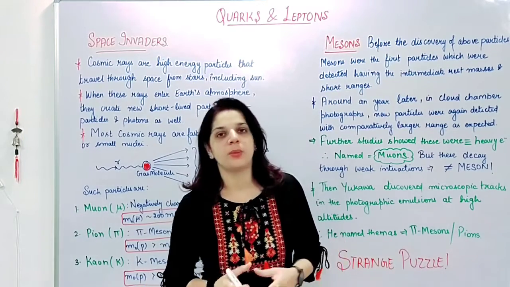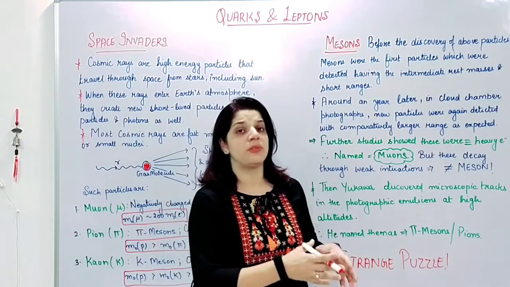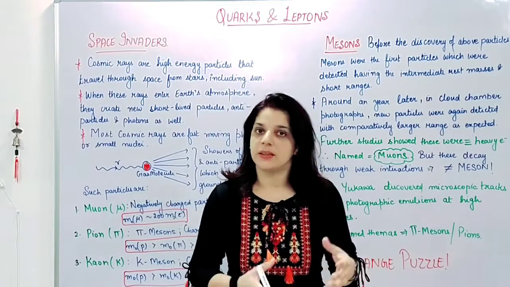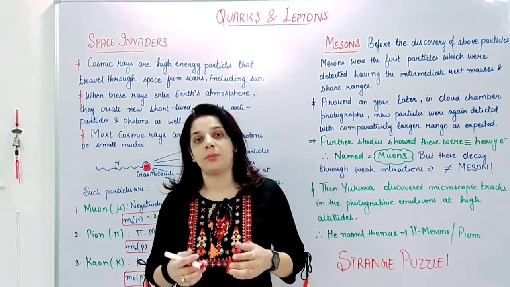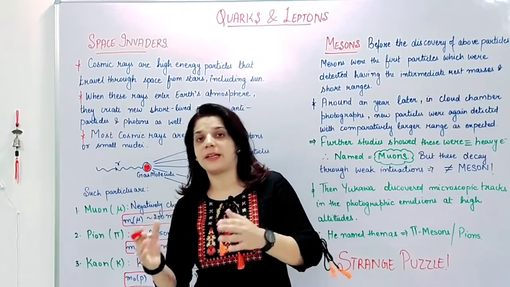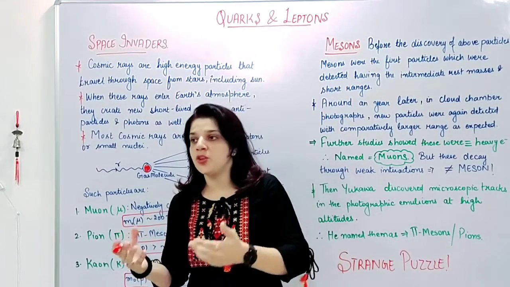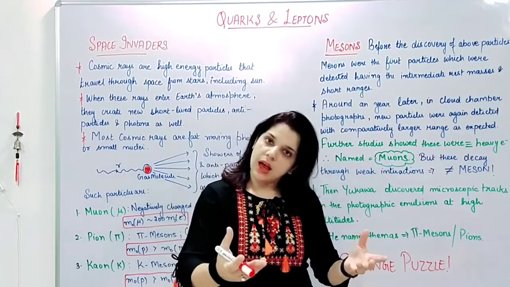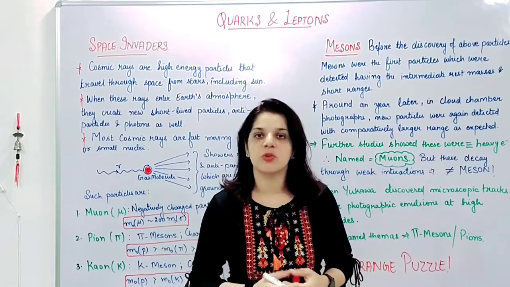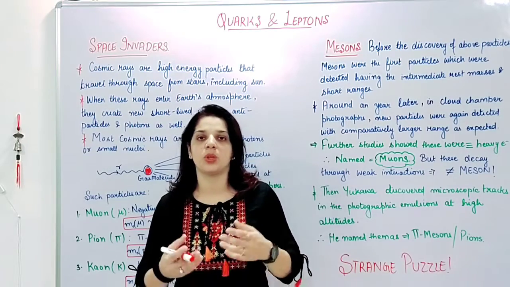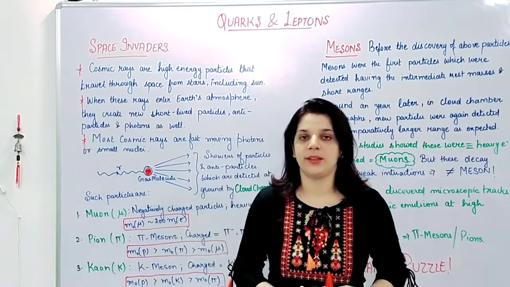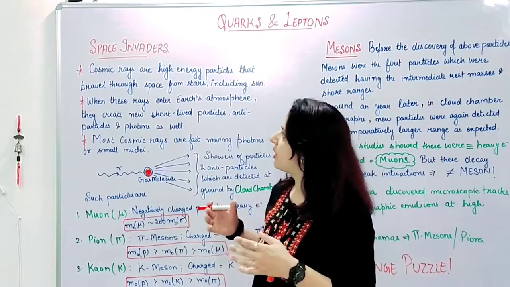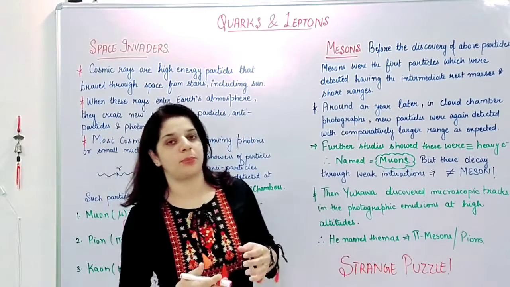So till now, in the previous videos, or you can say the previous chapters, we were talking about the basics: particles, antiparticles, beta decay, neutrinos, antineutrinos, positrons and gamma photons, virtual photons and W bosons, etc. What we were calling the force carriers. But now we will be talking about basically quarks and leptons.